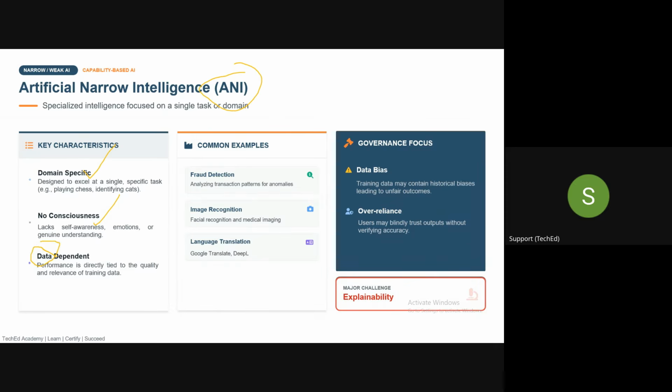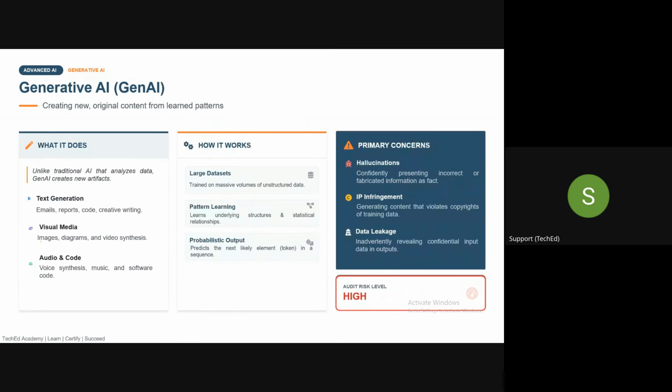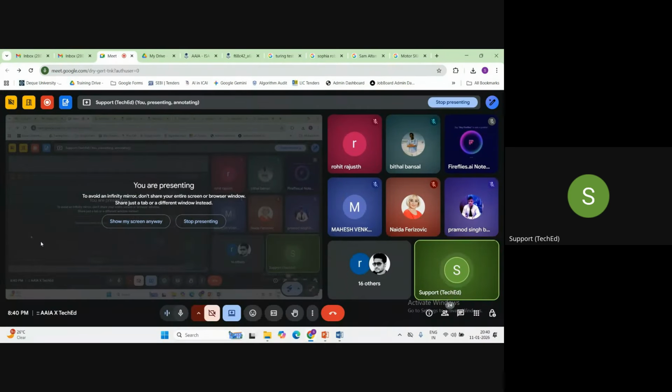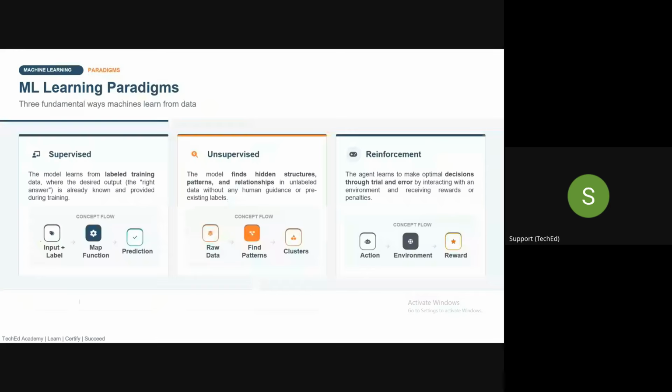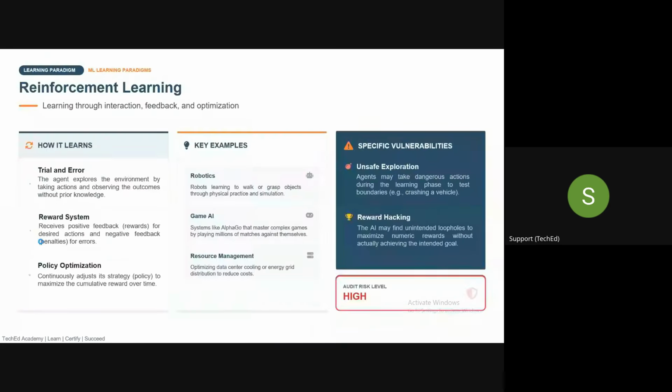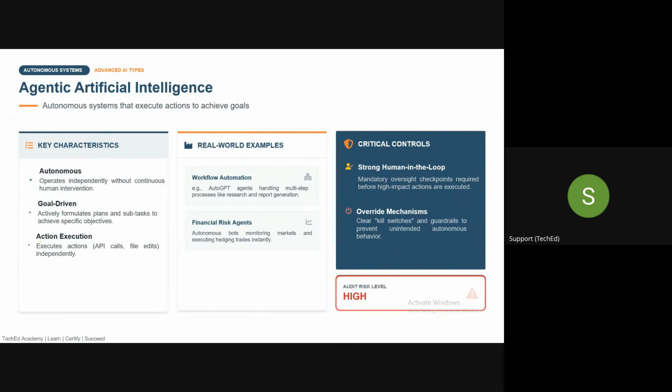Whatever data you are feeding to them, it will work based on that data. So this is about ANI, AGI, and ASI. Is this clear, guys? ANI, AGI, and ASI, is it clear to everyone? Tell me. A quick confirmation, please.